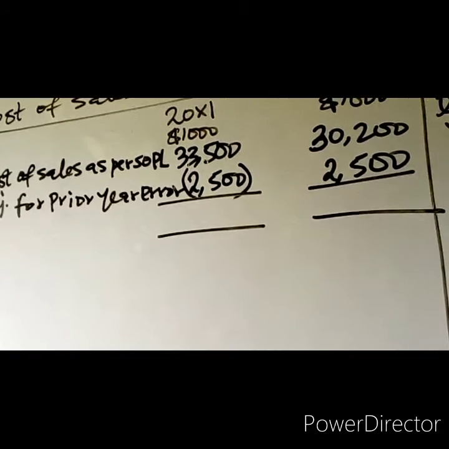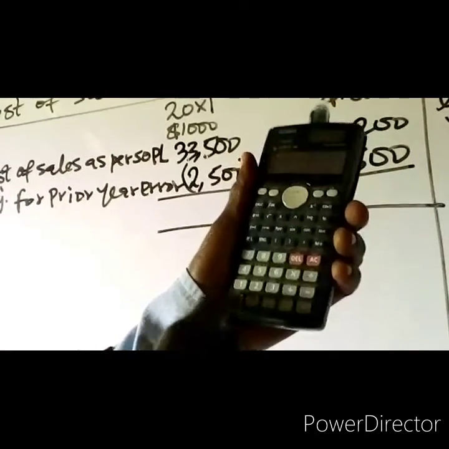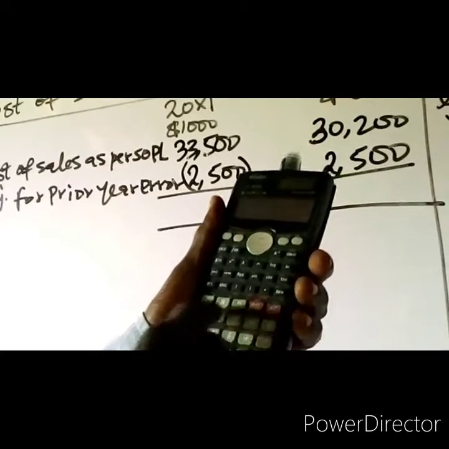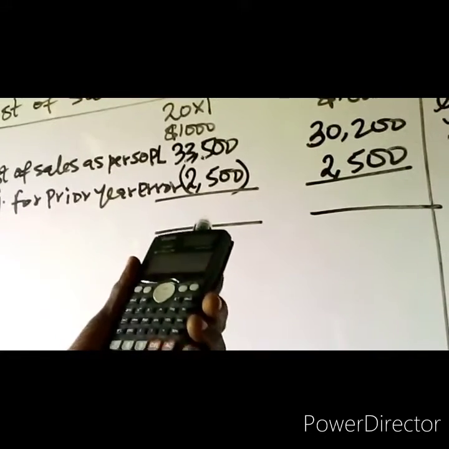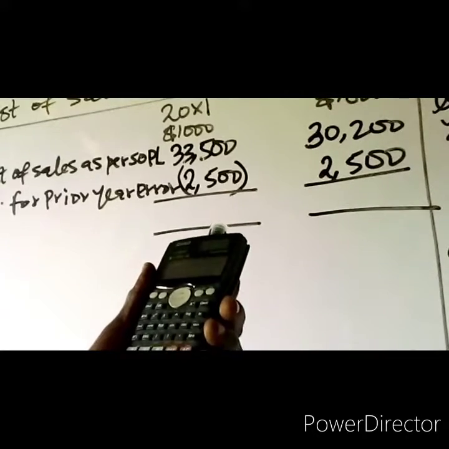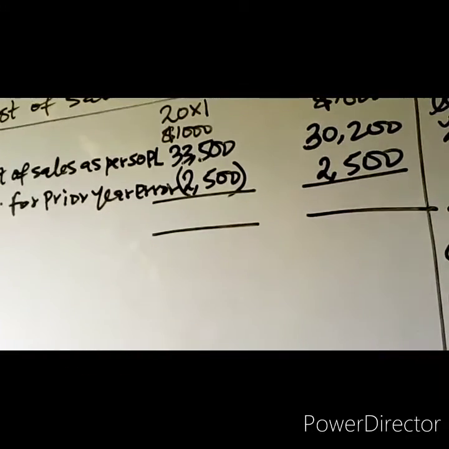So 33,500 minus 2,500 will give us 31,000.